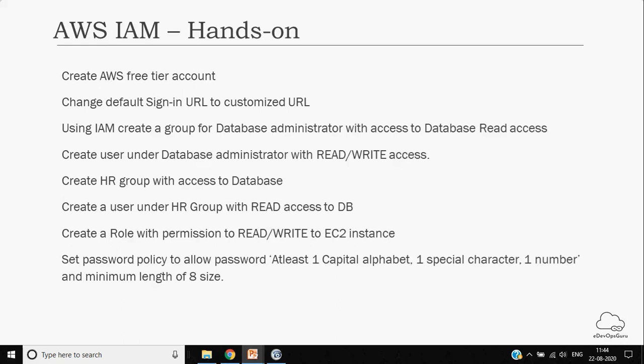The point here is, if you create a group with read access and a user with read-write access, which policy will supersede? That is the point of having this particular access. Then create an HR group with access to the database.